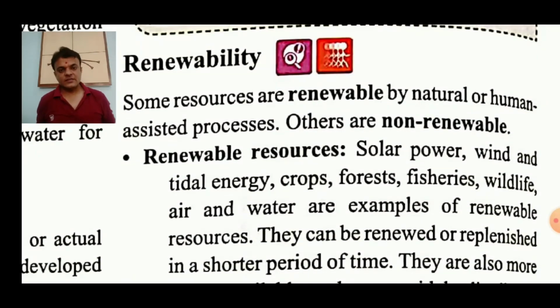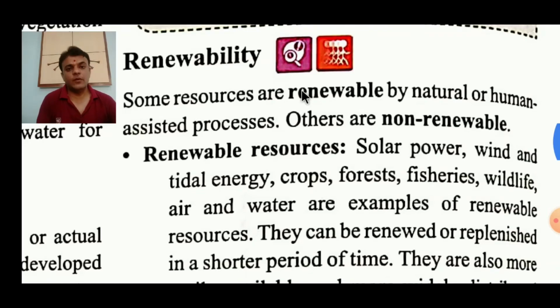The first classification of natural resources was based on origin, and the second was stage of development. Based on origin, resources are biotic and abiotic, that is, living and non-living. Based on stage of development, they are potential resources and actual resources. The third is renewability: is the resource renewable or not?